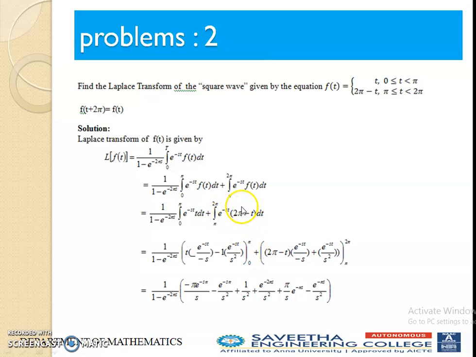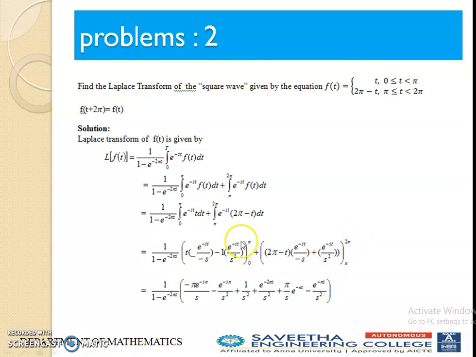Same method you can use in the Bernoulli's formula. So I can write 2 pi minus t as it is. Integration of e power minus st is e power minus st divided by minus s. Then we have 1 minus, but already we have 1 minus is plus, so we get plus. Then differentiation of this value is minus 1 is present here, so we get plus 1. And again integration of this value is e power minus st divided by s square.